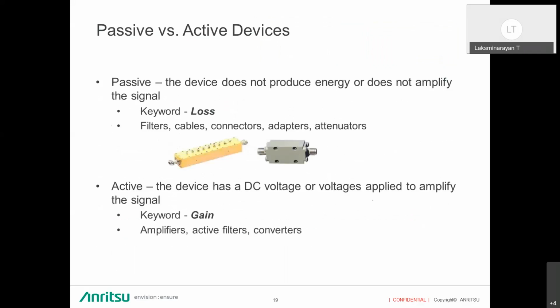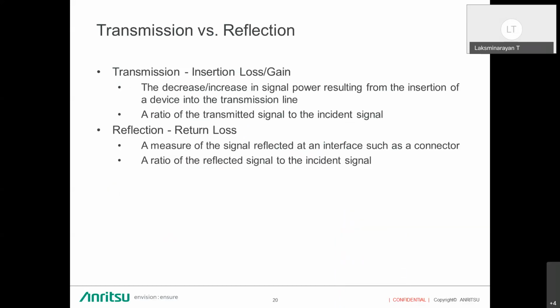And active devices are the devices to which voltages have to be applied to amplify the signals or to make them active. We will be applying voltages like DC bias voltages also. Some examples are amplifiers, mixers, and other things. And the keyword is gain, which is the main part of active devices. So this is an amplifier.